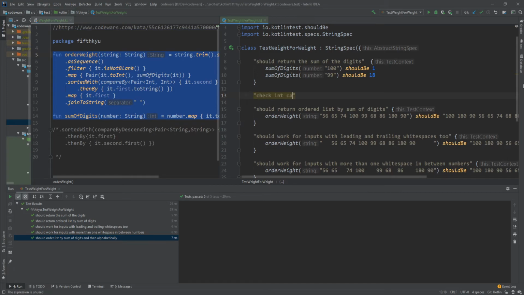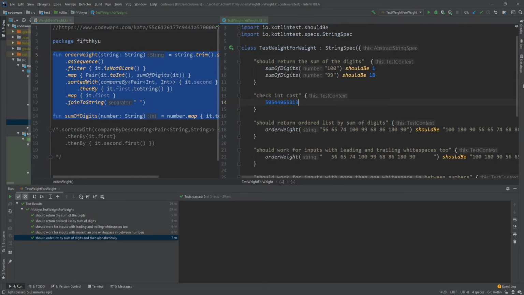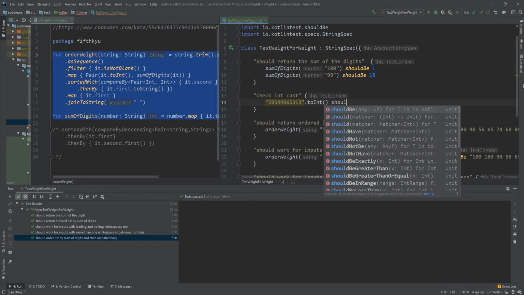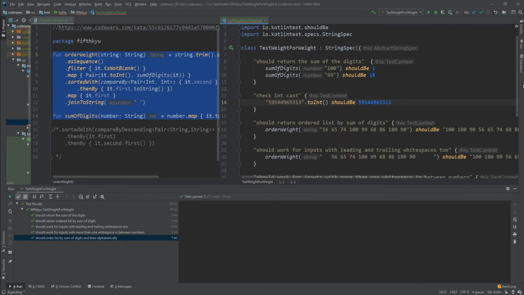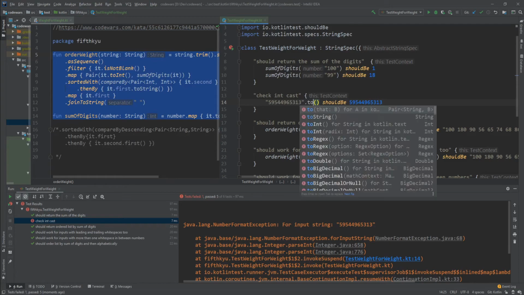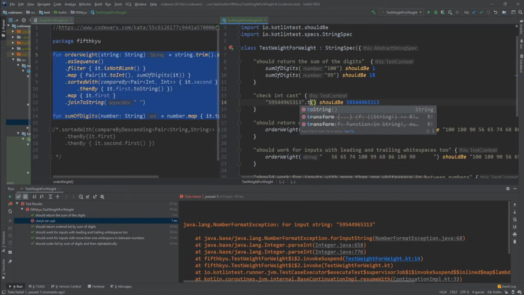Check int cast or something. toInt should be. Let's check it out. Yeah. Okay. So this cannot be cast into int. So it needs to be double or long.